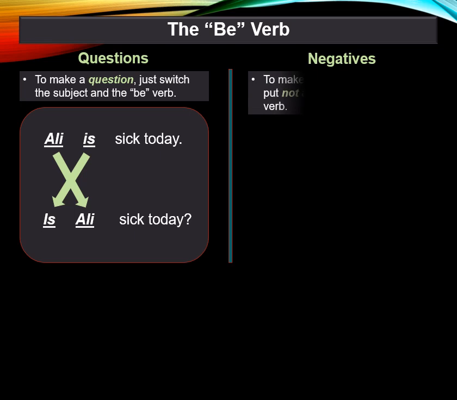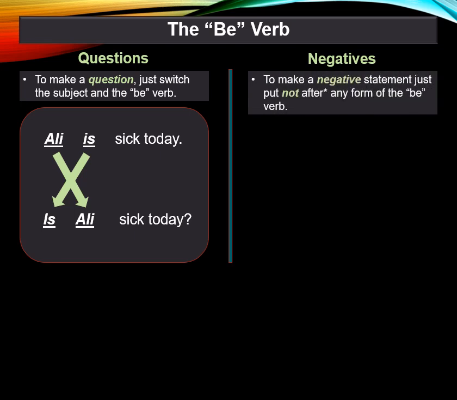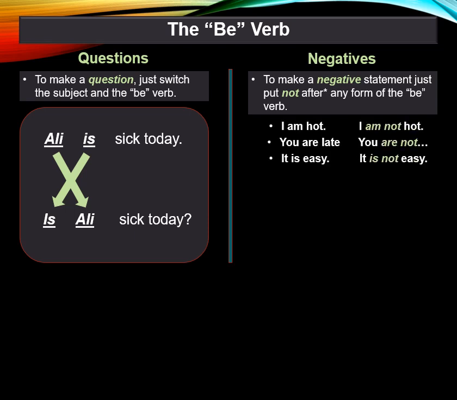For a negative statement, just put not after any form of the be verb. I am hot becomes I am not hot. You are late becomes you are not late. It is easy. It is not easy. And each of these has a contraction form as well. I'm not hot. You aren't. Or it isn't easy.